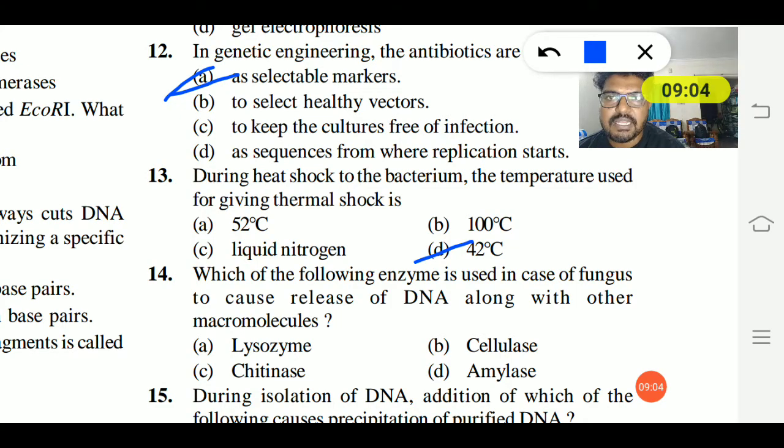Lysozyme is used in bacteria, cellulase is used in plants. Chitinase is an enzyme that acts upon chitin present in the cell wall of a fungus. Hence chitinase is used in fungus to cause the release of DNA from within the macromolecules. That is the 14th question.